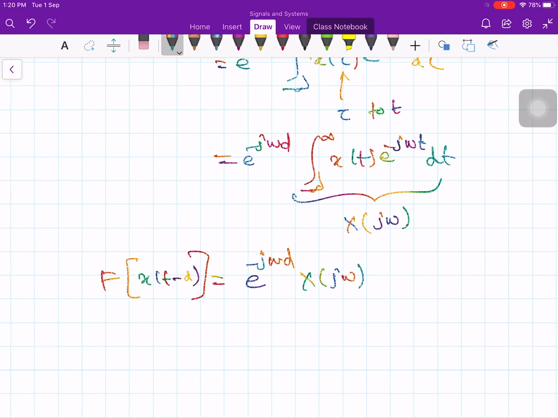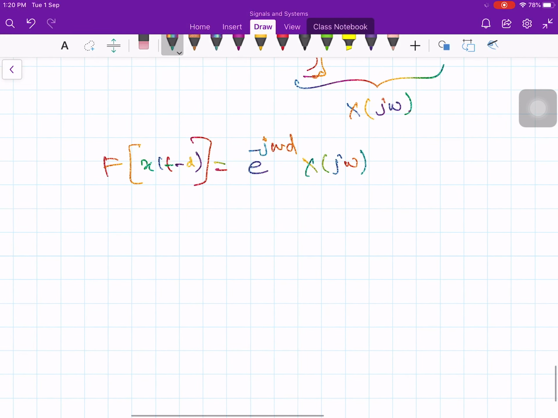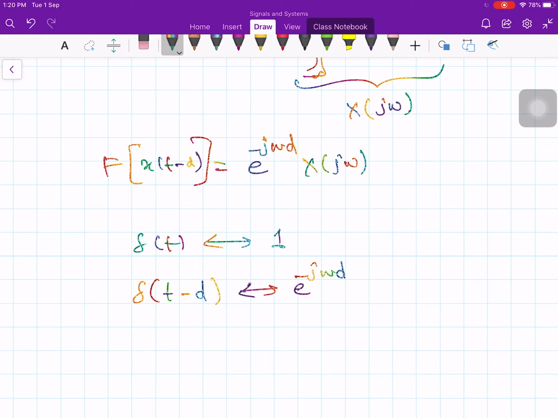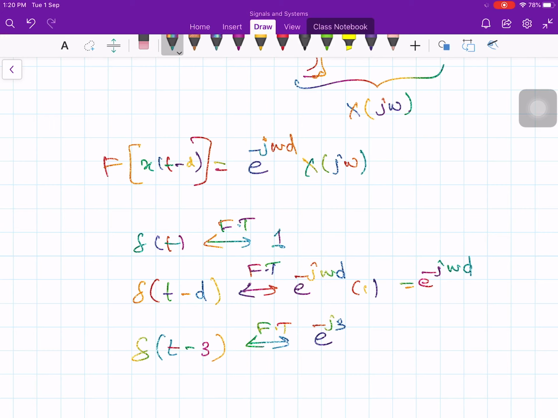Now let us take one simple example. In case you take delta of t, then what is the Fourier transform? It is 1. Now if you take delta of t minus d, then what is the Fourier transform? e to the minus j omega d times the Fourier transform of 1, that is 1. So e to the minus j omega d. Now instead of taking some general value d, let me take some arbitrary value 3. Then its Fourier transform will be e to the minus j times 3 times omega. Of course, the Fourier transform of delta of t is 1. So that's it.